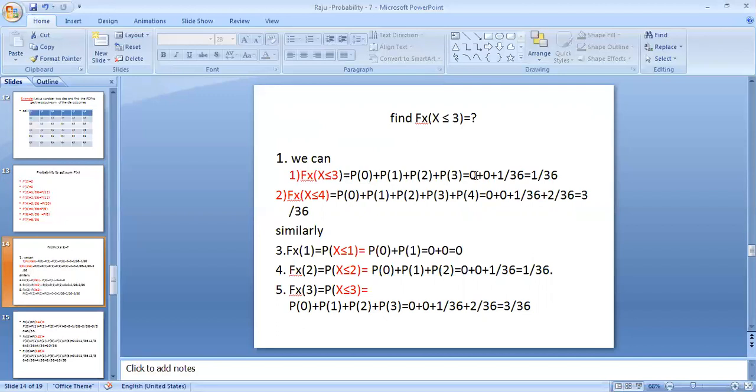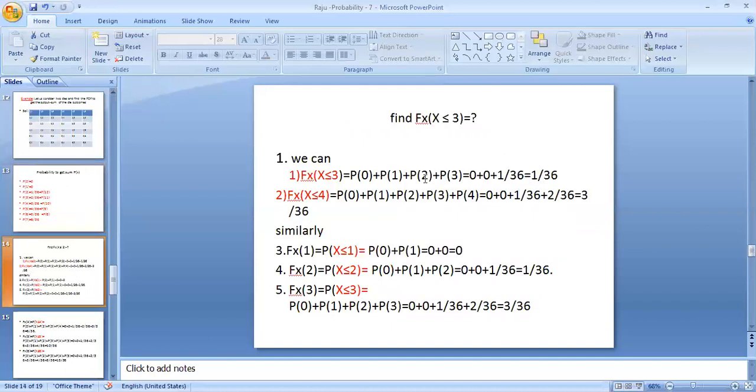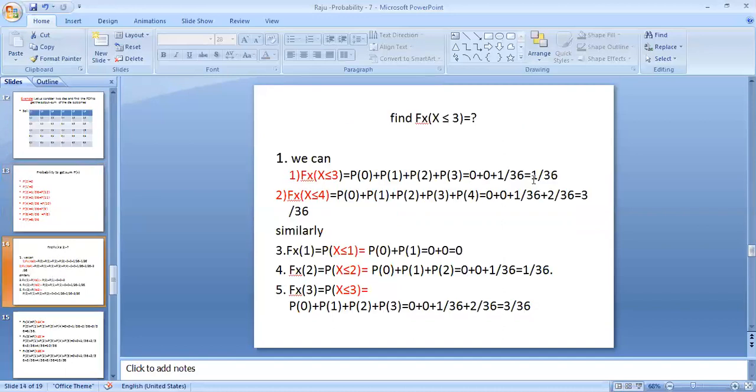So P of 0 equals 0, and P of 2 is 1 by 36. Therefore, here 0 plus P of 2 is 1 by 36. And P of 3 is 2 by 36. Here you can add the 1 by 36 also. Therefore, it is 3 by 36 is the value.